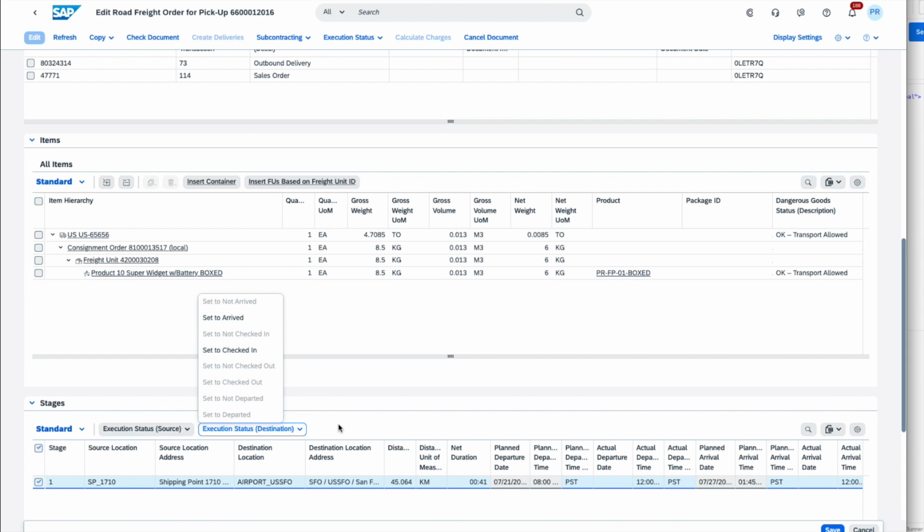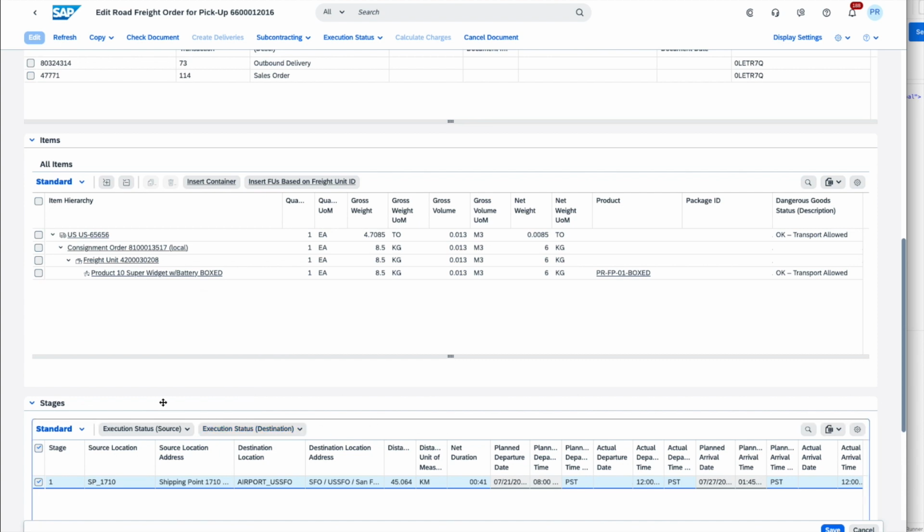Quite possibly we could also be receiving event messages from our carrier via digital channels such as EDI to advise us of the continued progress of this particular piece of cargo beyond the four walls of our organization.